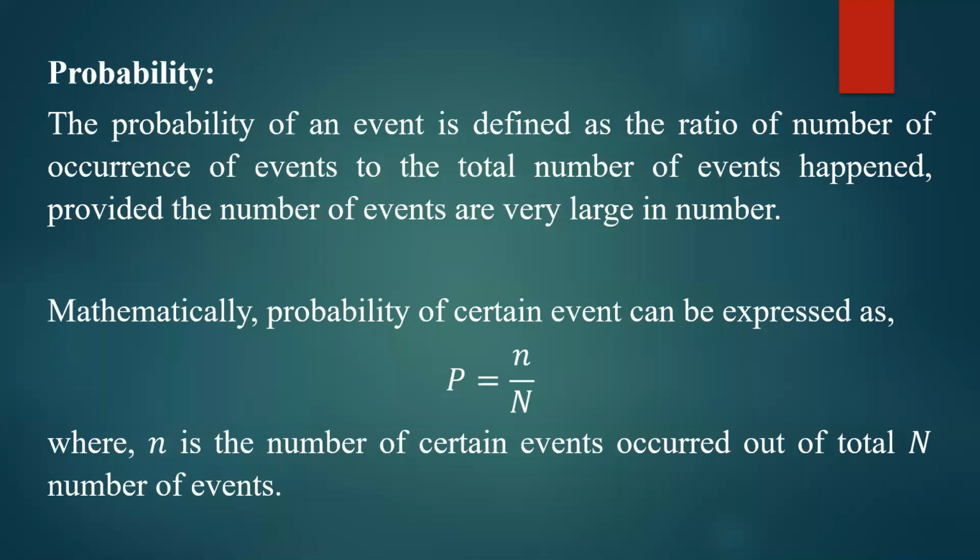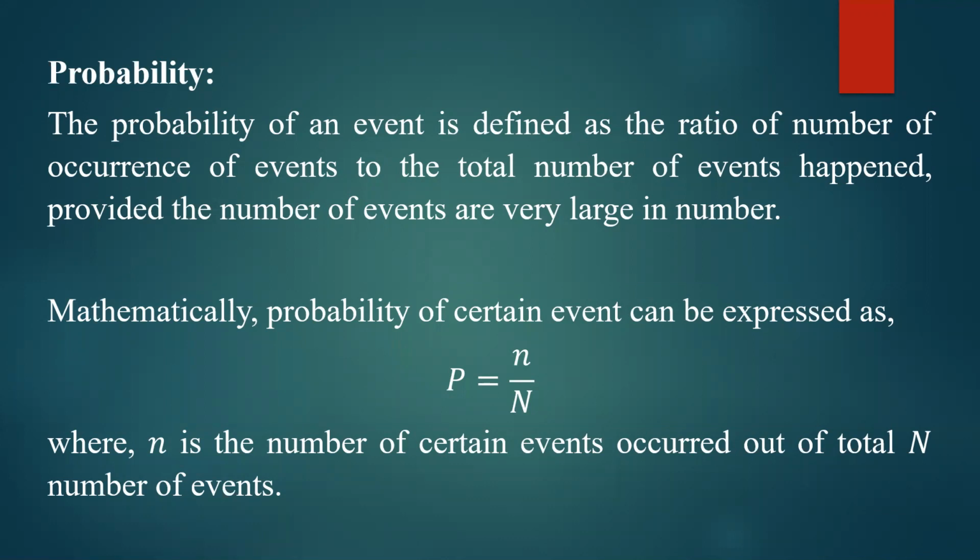Mathematically, the probability of a certain event can be expressed as P equals n divided by N, where small n is the number of occurrences of the certain event, divided by capital N, the total number of events that have been observed. That gives you the probability of the particular event. A simple example is tossing of a coin.